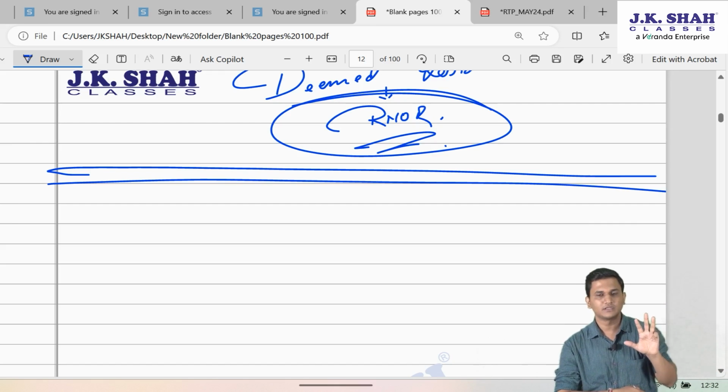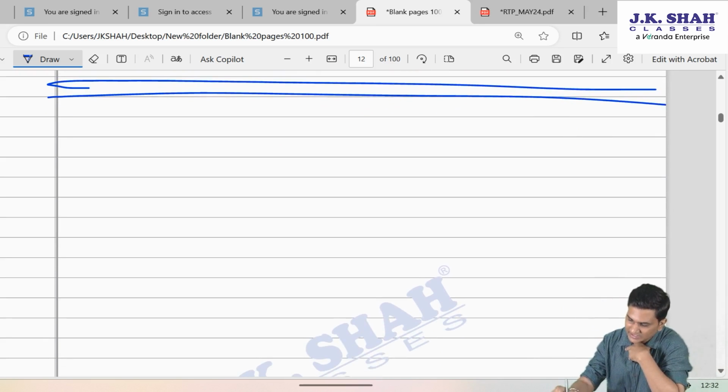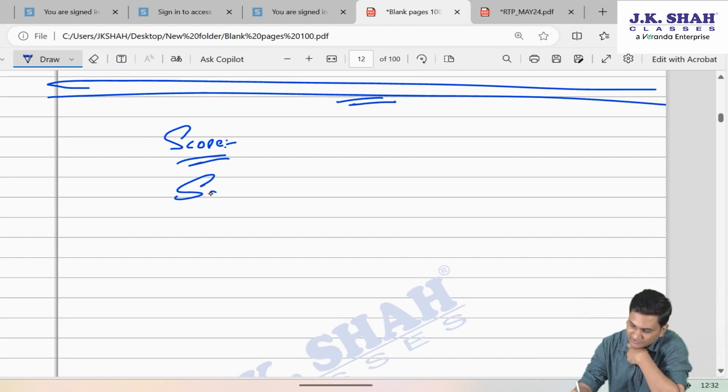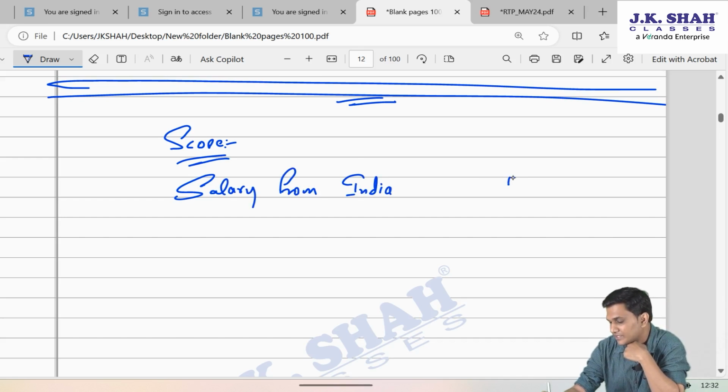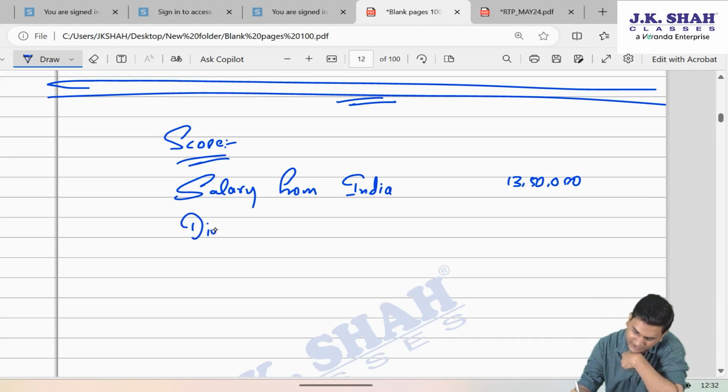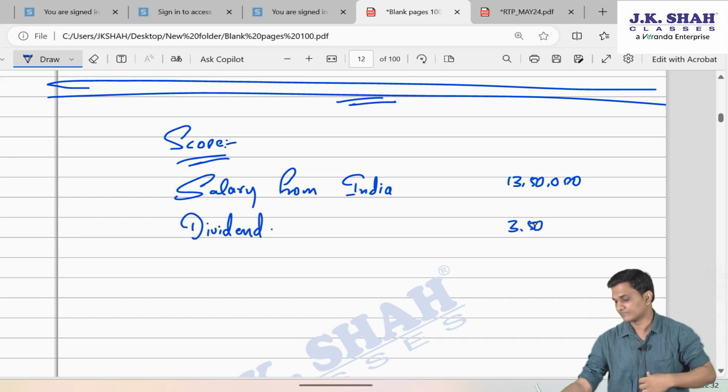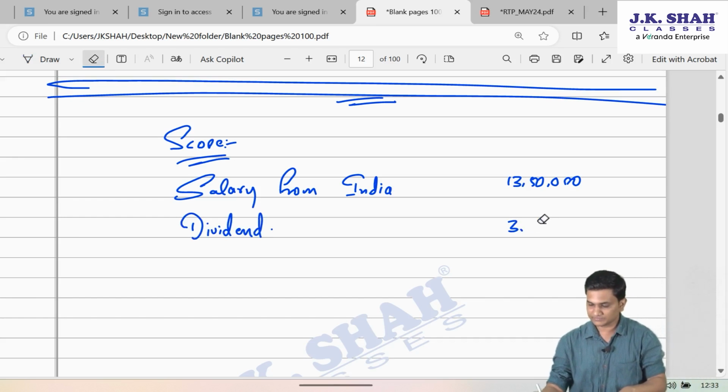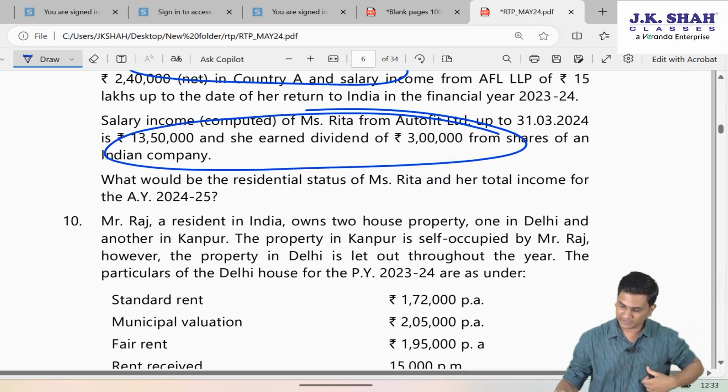So in our case, the scope of her total income will include this salary from India, because it's an income earned in India, 13 lakh 50. It will include that dividend income from India, because even this is income deemed to accrue in India. It is a dividend paid by an Indian company.